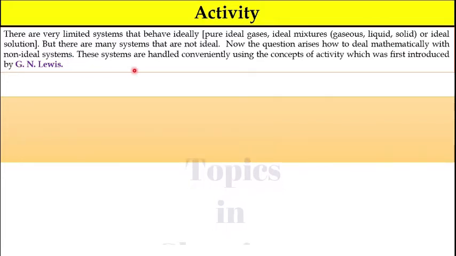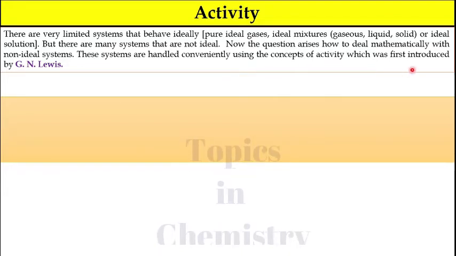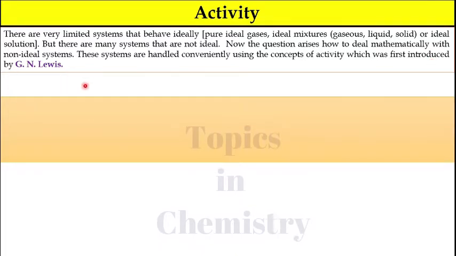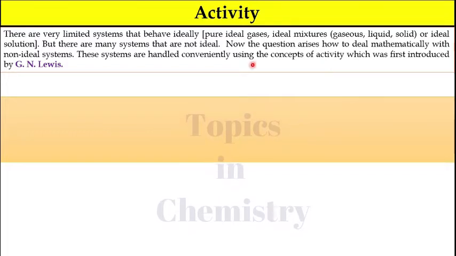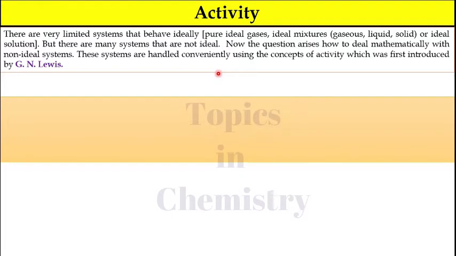These systems are handled conveniently using the concept of activity, which was first introduced by G.N. Lewis. So, activity is a concept which is applied only for non-ideal systems, that means for real systems.